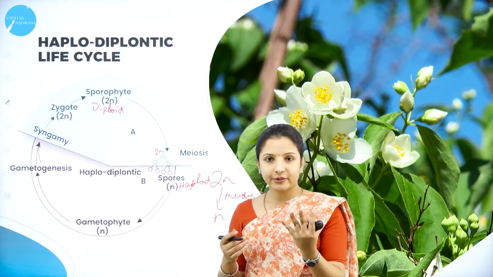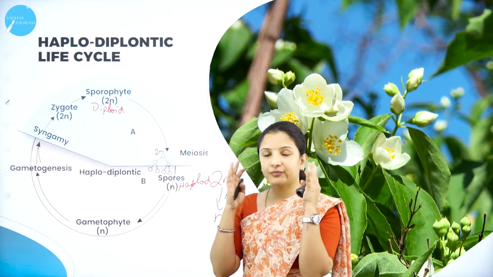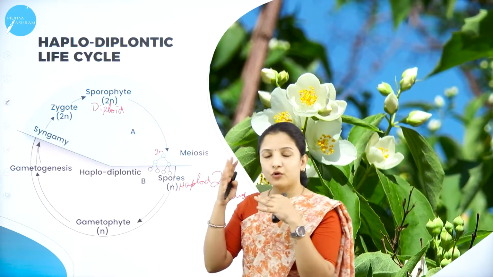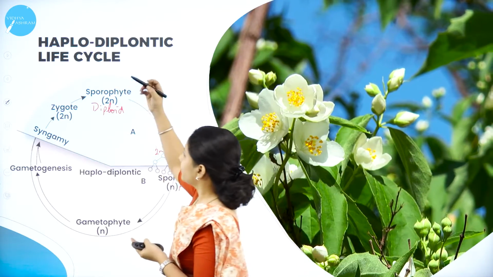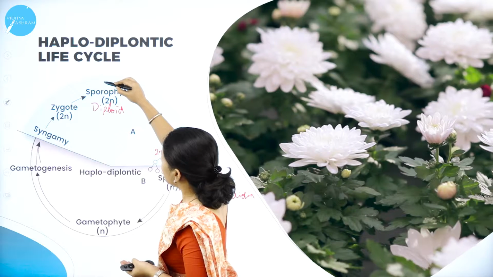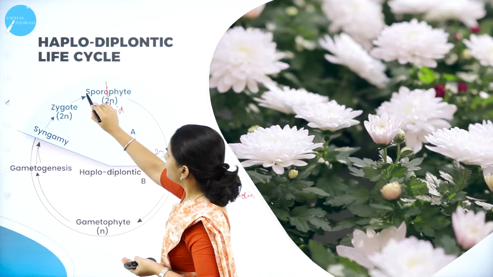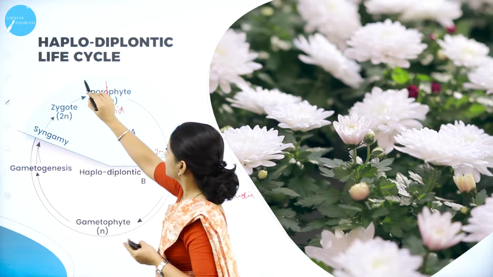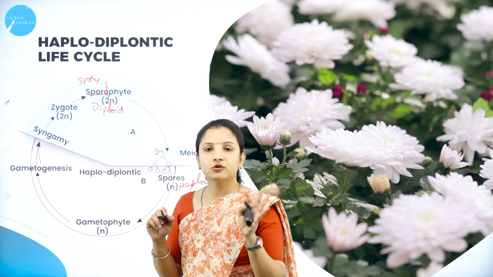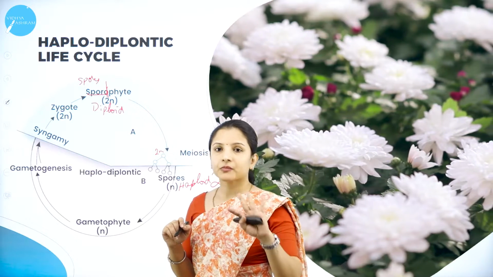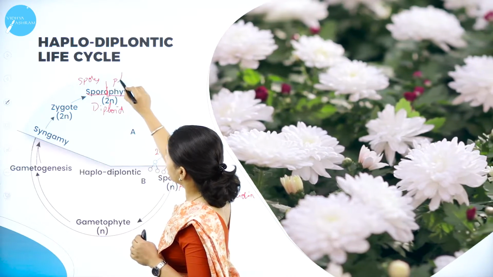So what is the gametophyte? It is easy for you to remember if you understand the terms. Sporophyte: phyte means plant. I'll divide it into two words, spore and phyte. Sporo means spores. In spores, there is no male and female kind of thing. It is general, it is spores. Phyte means plant.